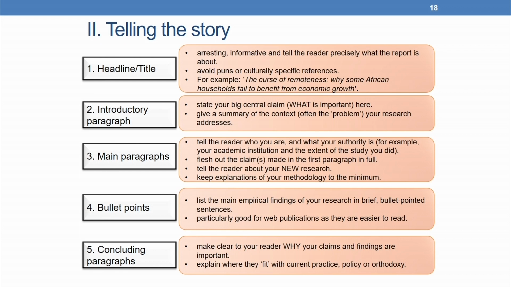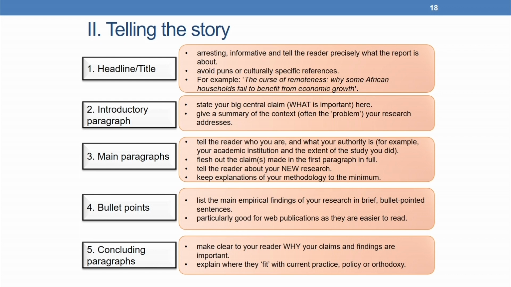Second is the introductory paragraph. This is a very important section of your communication, where you are stating your big central claim. What is important? What is it that you are trying to study? What is it that you are trying to communicate or you have researched on? So, you give a summary of the context, often the problem your research addresses. The main paragraph should contain the following: you tell the reader who you are and what your authority is, for example, your academic institution and the extent of the study you did. You flesh out the claims made in the first paragraph in full.